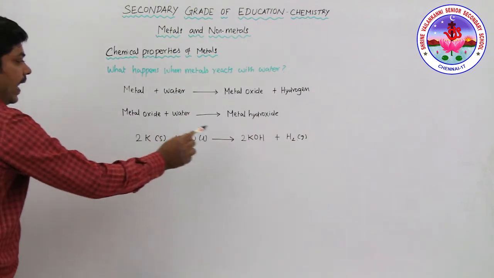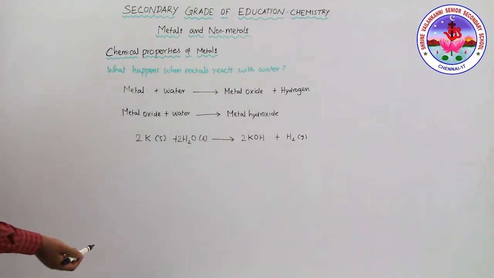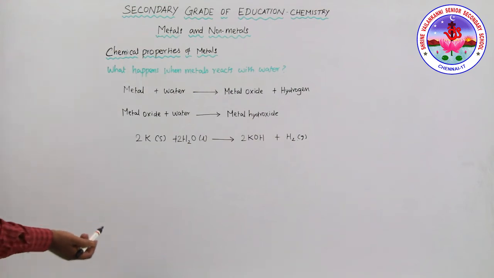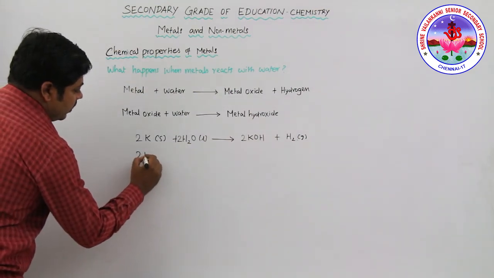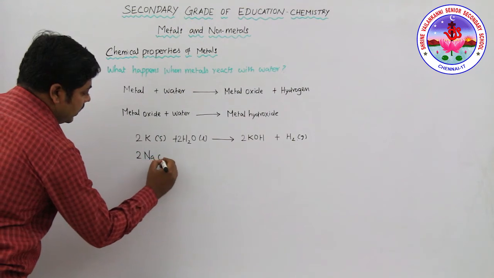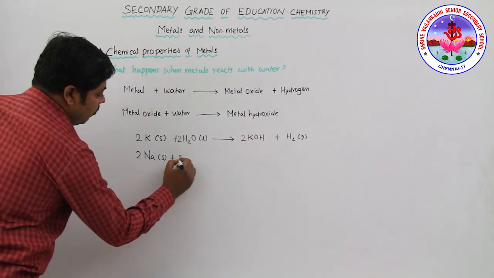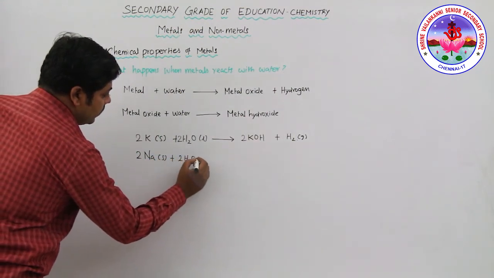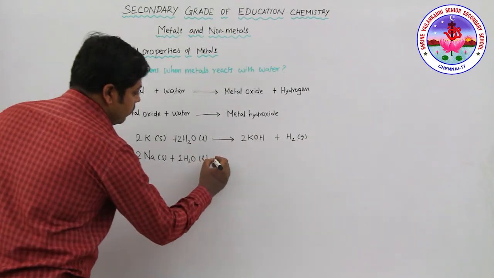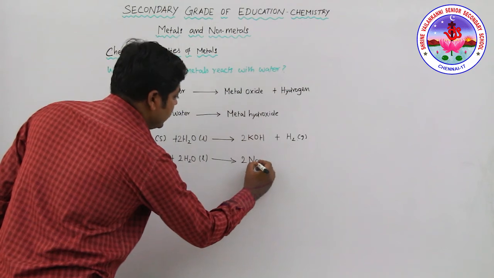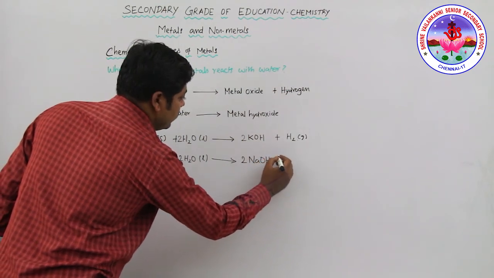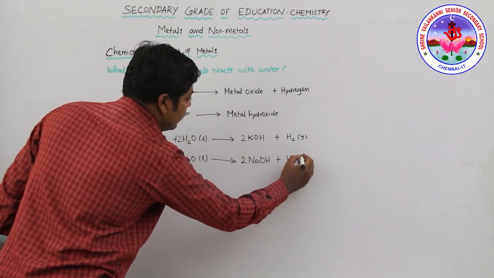Similarly, you can write the sodium metal also. Sodium metal reacts with water to form sodium hydroxide, then the hydrogen gas.